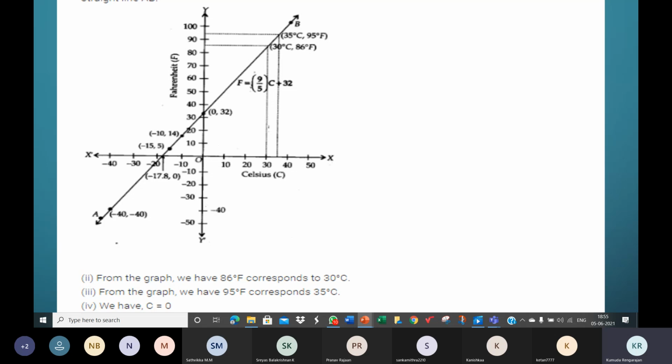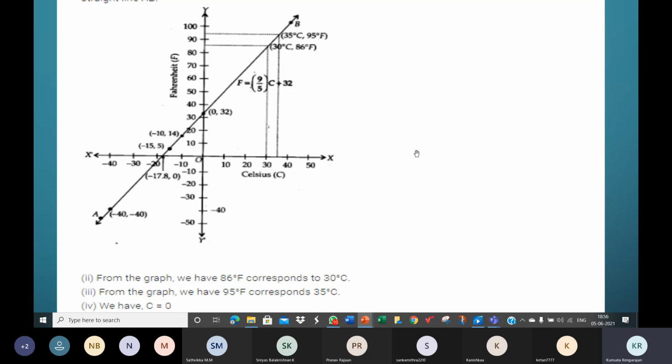So how do we work this algebraically? In the other cases, when we were given the Celsius temperature, when it was 30 degrees Celsius, in place of C we used 30 and we found the corresponding value of F. Now, when we are asked to find if there is a temperature on the two scales which are equal in value, how do we work this? That means both the temperatures are equal, meaning F and C are the same.